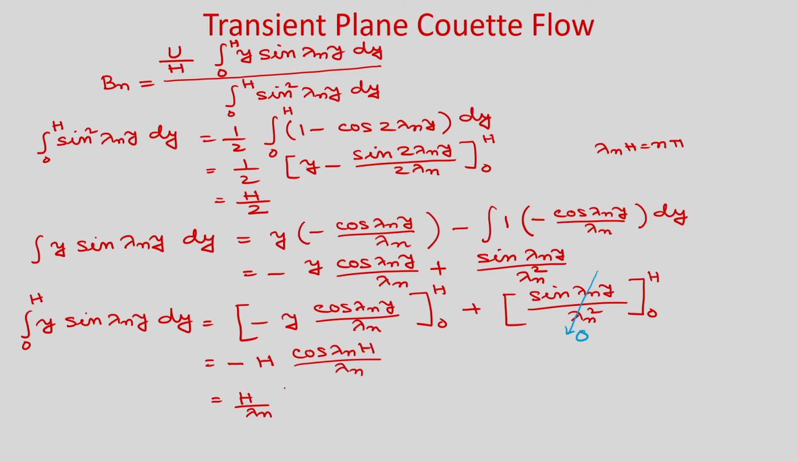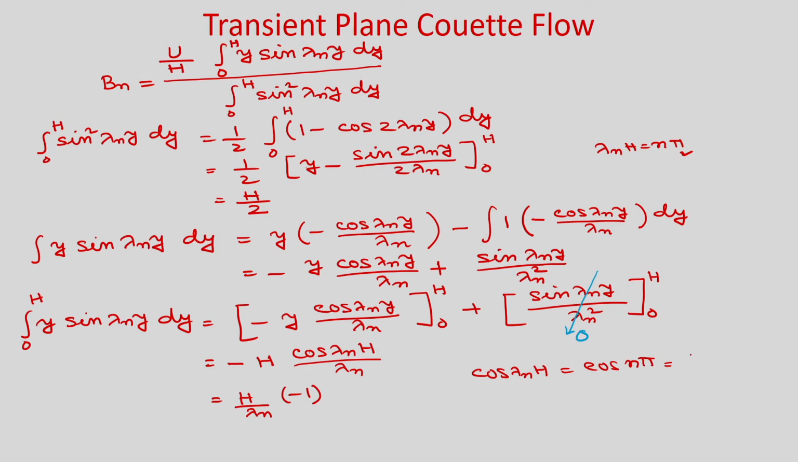Here it is minus 1 and cos lambda n h. So, what is cos lambda n h? Cos lambda n h is equal to cos n pi, because lambda n h is equal to n pi. So, if n is equal to 1, cos pi is minus 1. Then n is equal to 2, cos 2 pi will be 1, again 3 pi, minus 1.